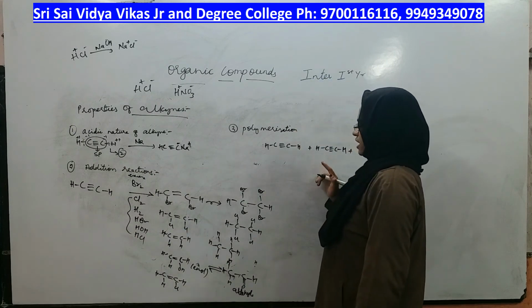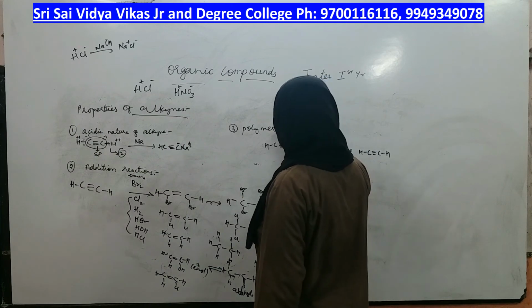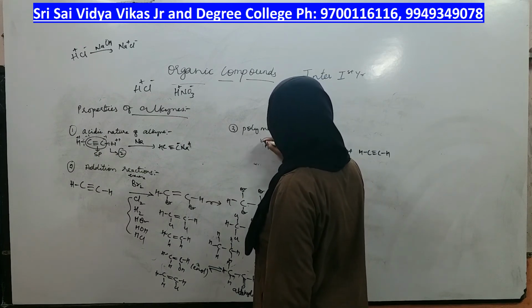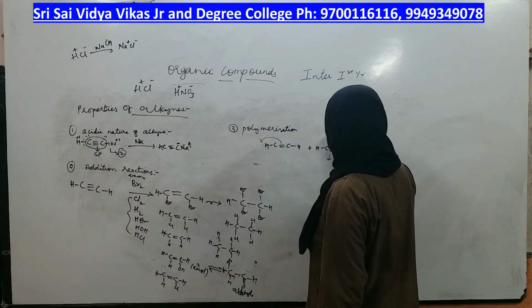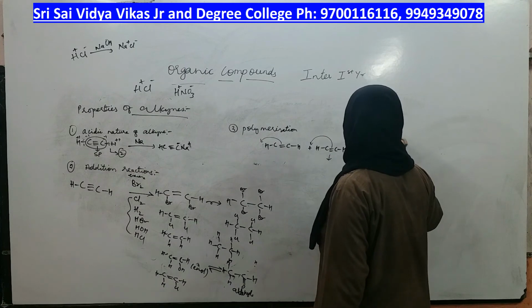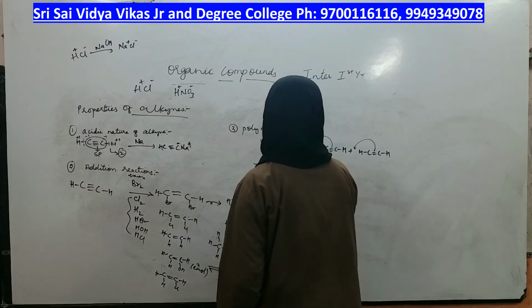That means they will form a product which is linear. What happens? This pi bond breaks and it forms a bond with this. This pi bond breaks and it forms a bond here. Same way this pi bond breaks and it forms a bond here, right. This will be the product.